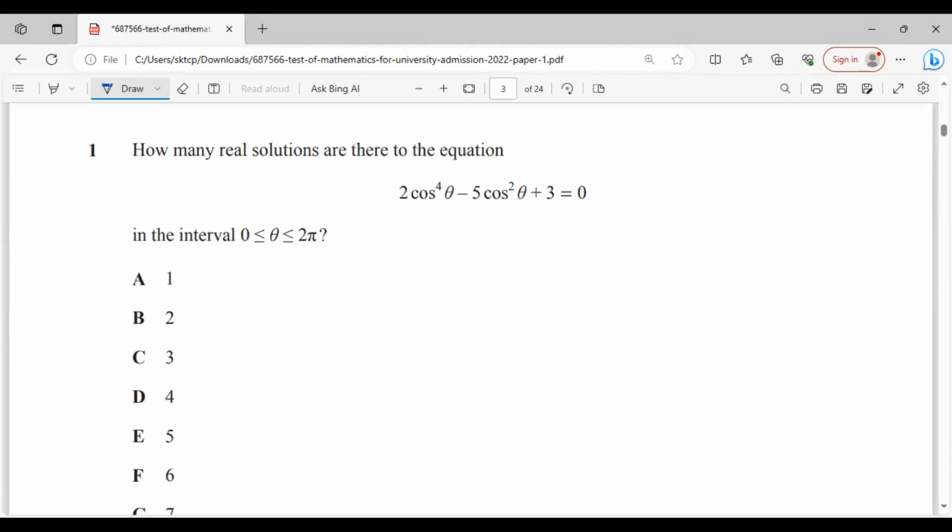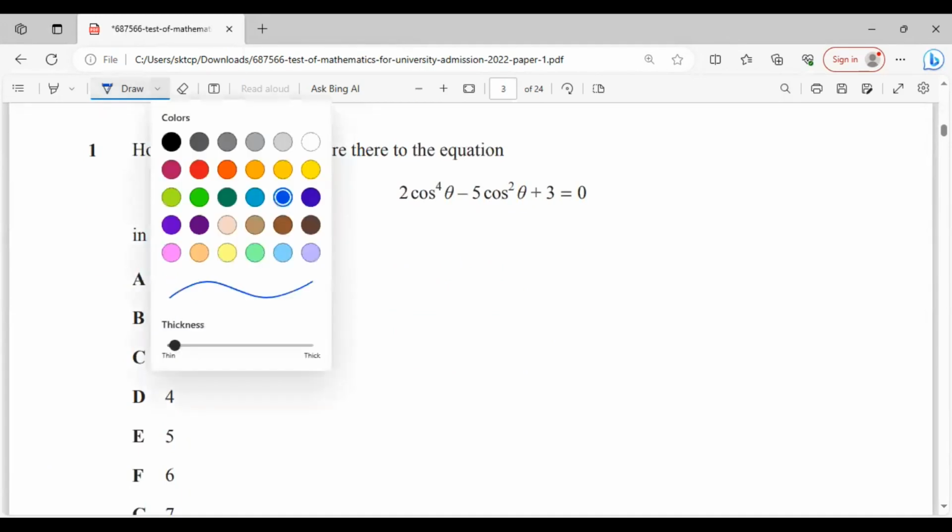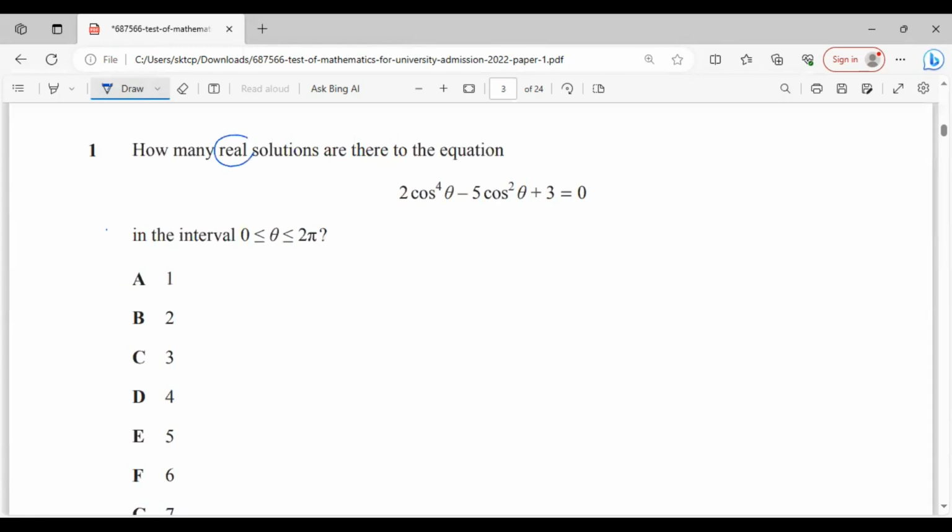So the first question is saying: how many real solutions are there to the equation 2 cos to the power 4 theta minus 5 cos square theta plus 3 is equal to 0, where theta lies from 0 to 2 pi? That's the question. First of all, my aim is to explain a lot of things with a single question, with any question, right?